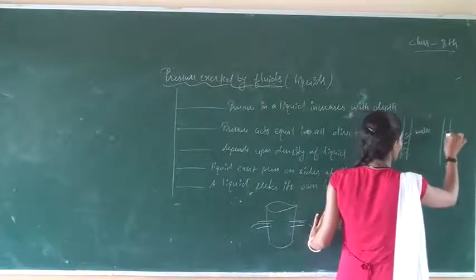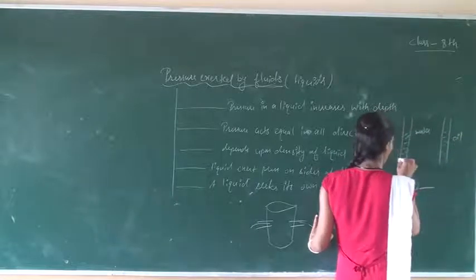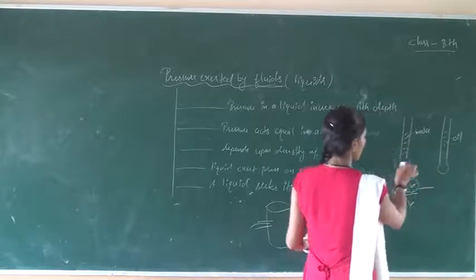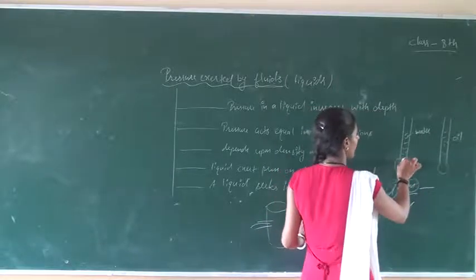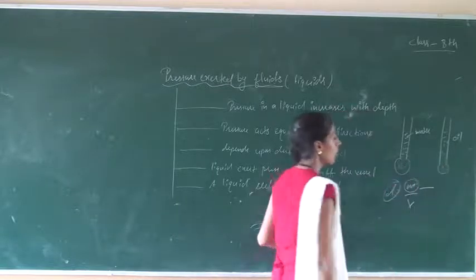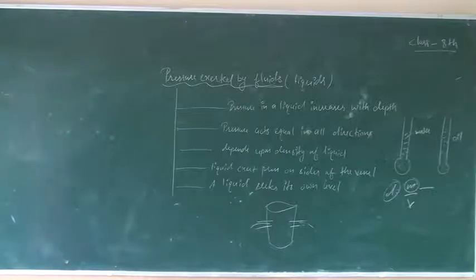This is another tube that contains kerosene oil. The plug in the water tube is bigger compared to oil because the density of water is more. So the plug formed by the tube filled with water is bigger.